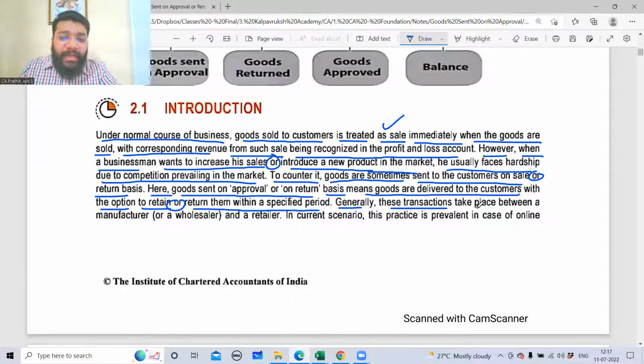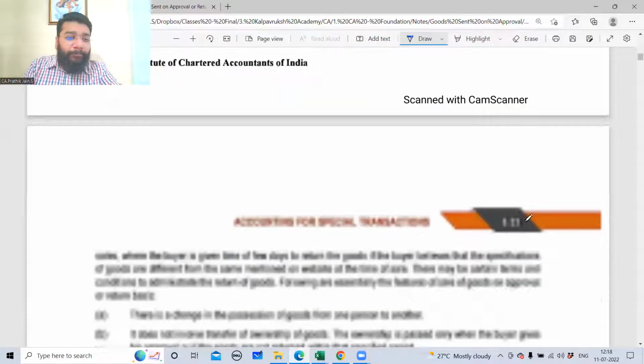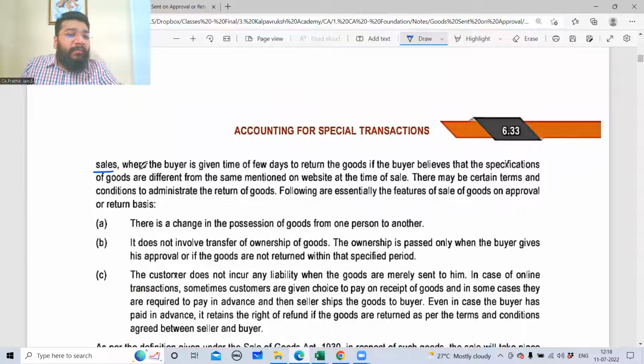Generally, these transactions take place between a manufacturer and a wholesaler, or a manufacturer and a retailer, or a wholesaler and a retailer. Clear with this point? So whatever example I gave you, is it matching with the theory? Next, in the current scenario, this practice is also prevalent in case of online sale, where the buyer is given a time of a few days to return the goods.